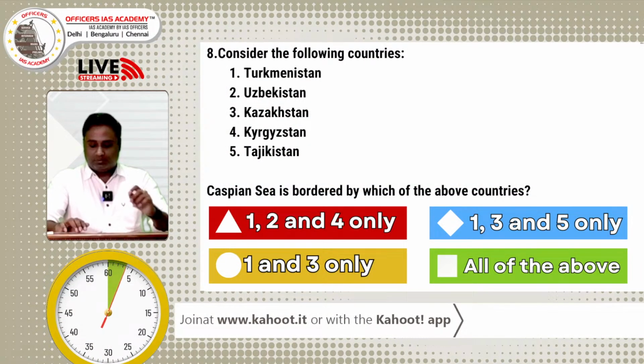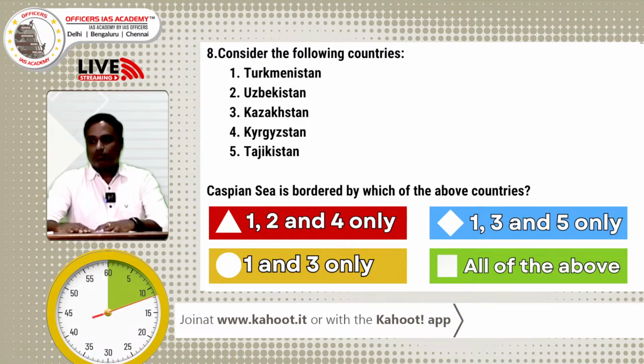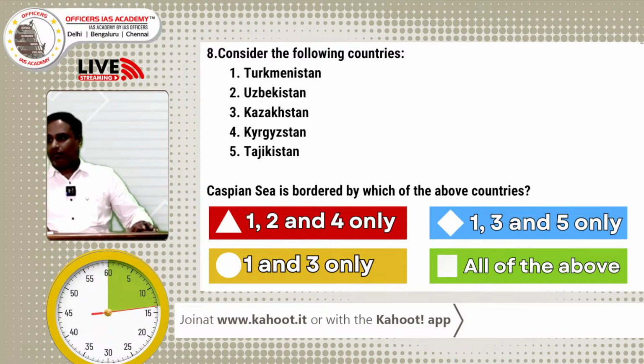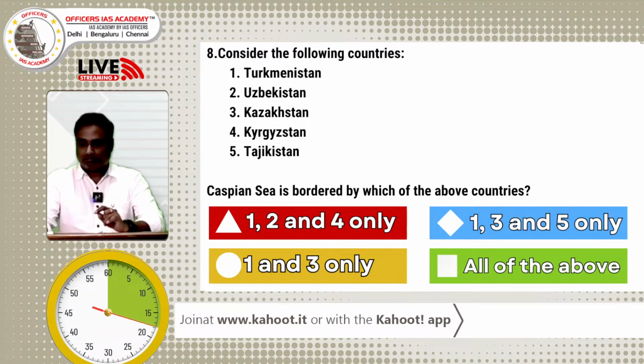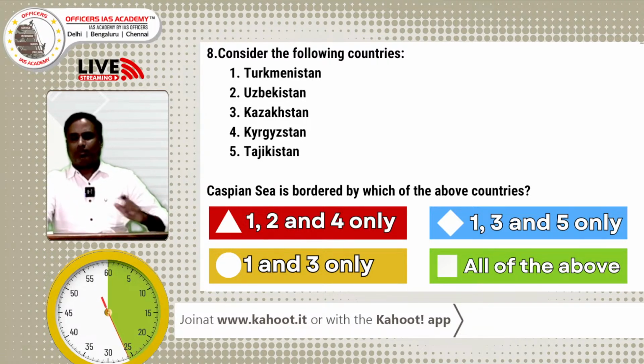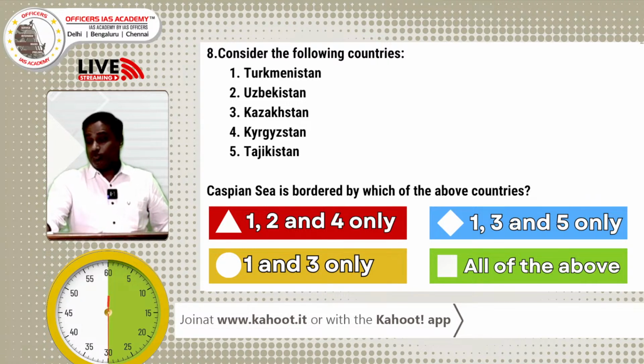Question number 8. 60 seconds and a single point. So read the question carefully and answer it. The 5 countries sharing a border with the Caspian Sea. This is a very famous code word. We use it for this kind of question in geography.